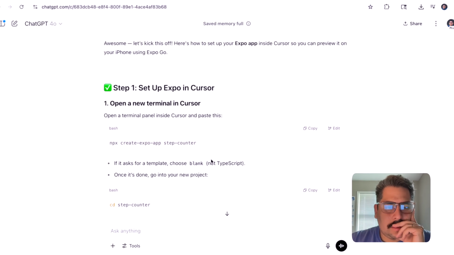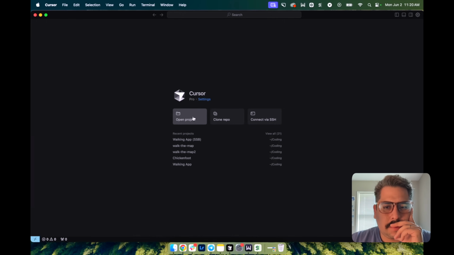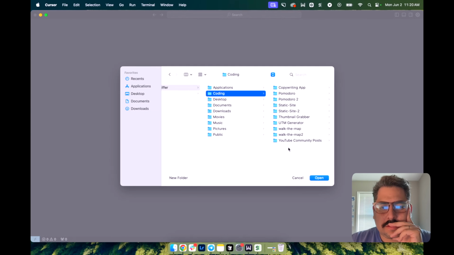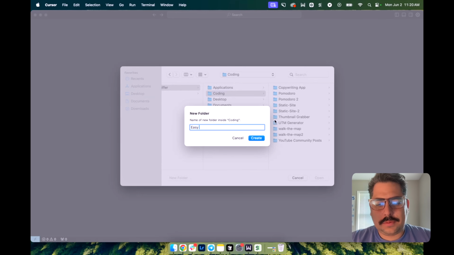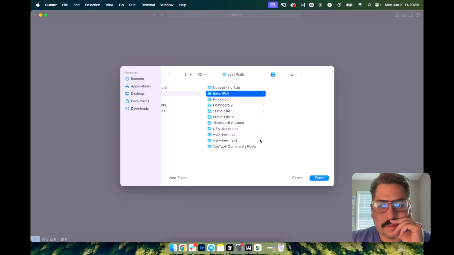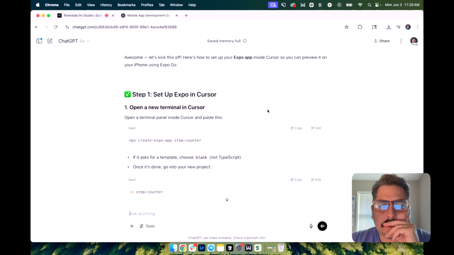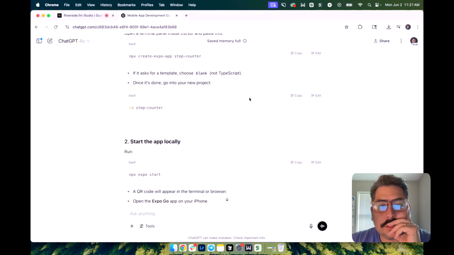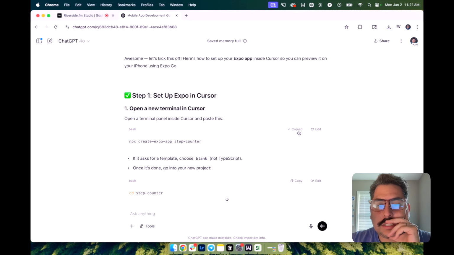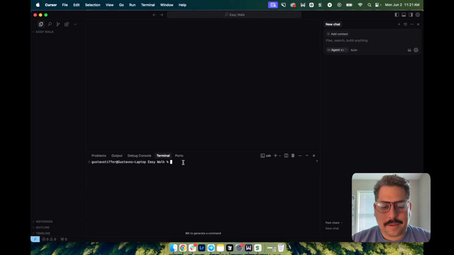Okay, so open up the terminal. You can see here some of the stuff I've done. I'm going to create a new folder. I'm going to call it Easy Walk or Simple Walk. It's probably a stupid name, but let's open it. So what does it want me to do? It wants me to open up a terminal. So new terminal, and let's just trust in the AI. Trust the AI. Step counter.